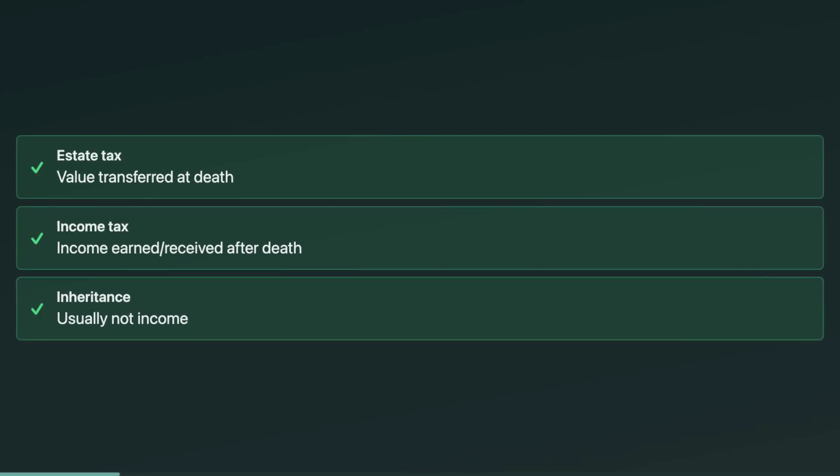When someone dies, beneficiaries usually worry about two different tax systems: estate tax and income tax. Estate tax is about the value transferred at death. Income tax is about what gets earned or distributed after death. On the EA exam, they love mixing these up. Your job is to separate what's taxed to the estate, what's taxed to the beneficiary, and what's not taxed at all.